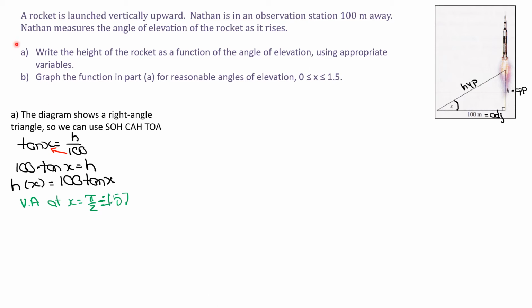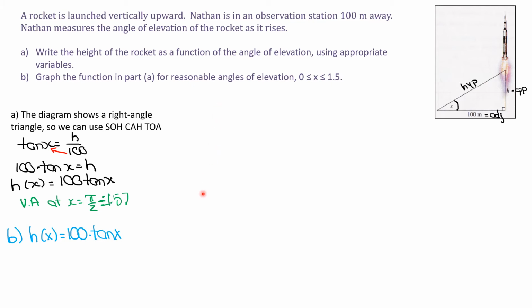So let's talk about part B. We're going to graph this function here. That's what part B is asking us to do. So we need to think about our x and y axes here. Let's talk about our independent and dependent variables. We'll draw an x-axis and a y-axis. The x-axis is the angle of elevation. They already gave us an x, so I didn't have to think too hard about that. My axis only needs to be from 0 to 1.5. It's given to me in the question. I don't have to make it any longer than that.